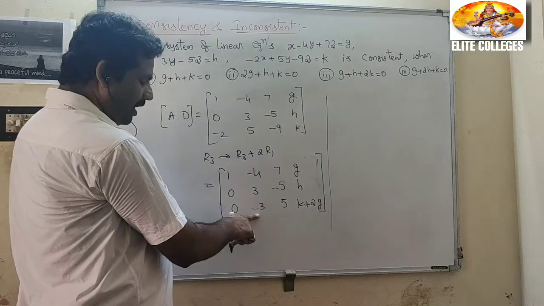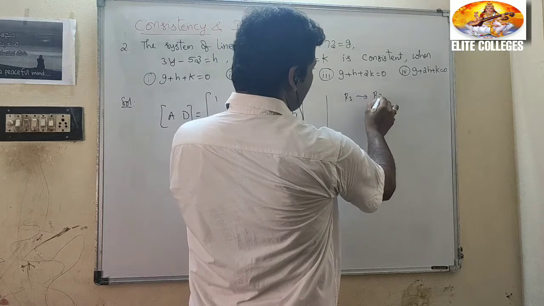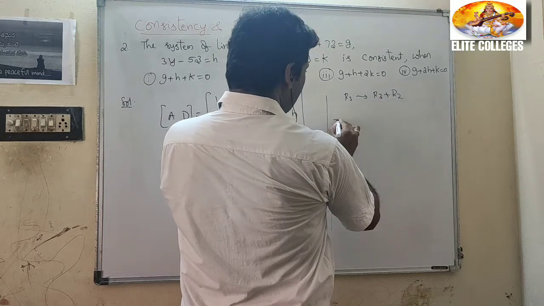Now for this one, R3 implies R3 plus R2.